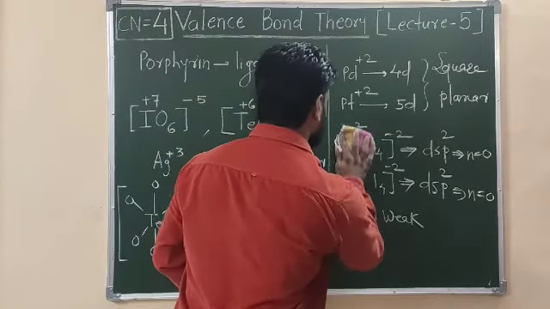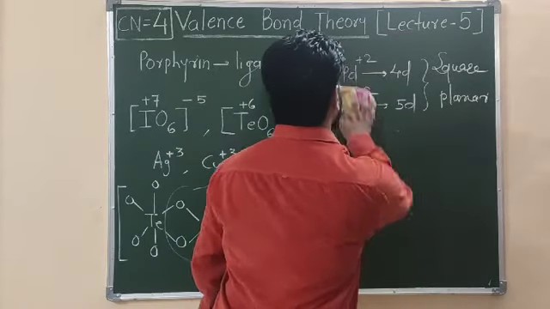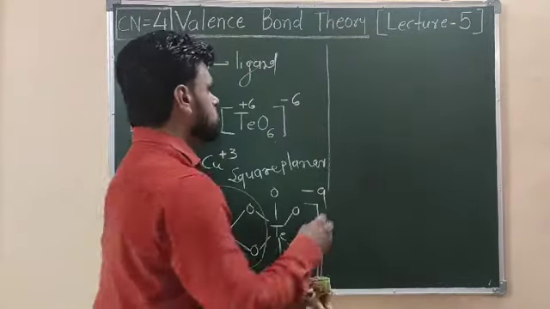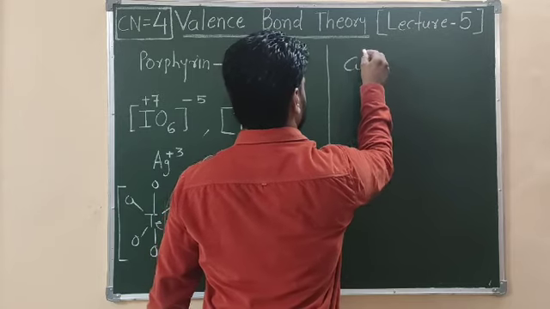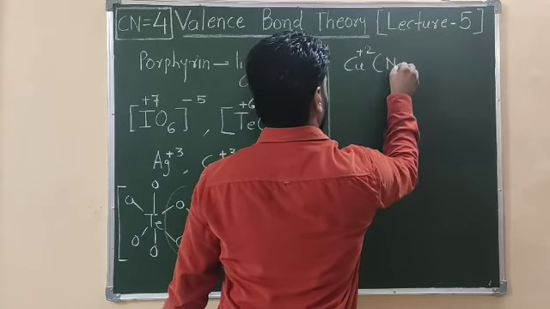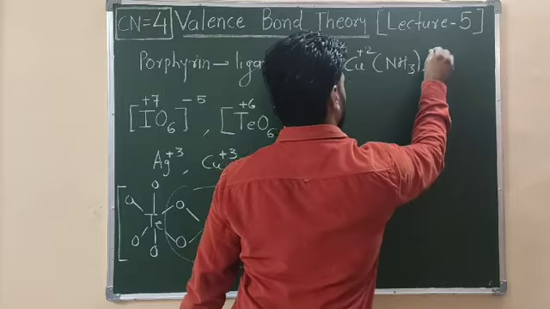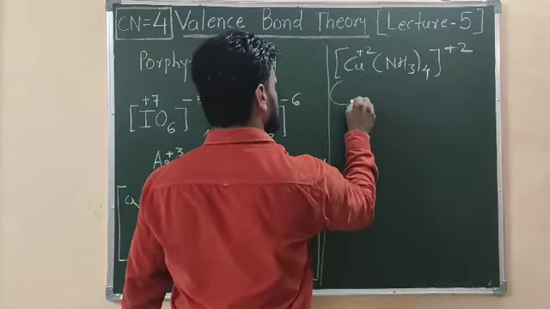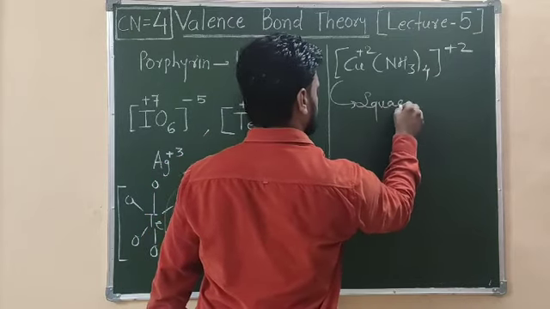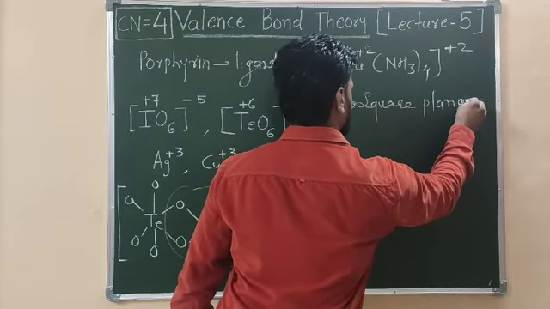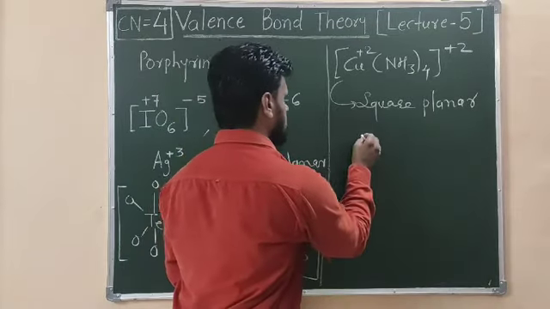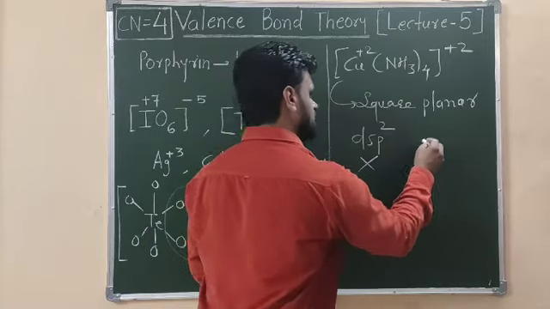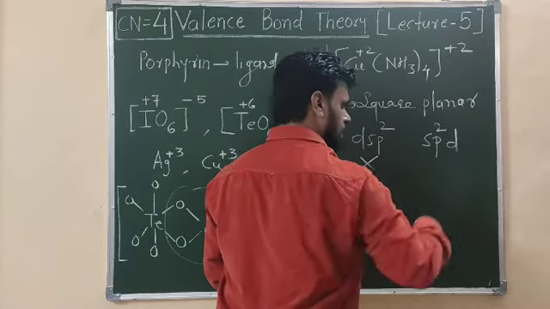Now there is one interesting part I would like to tell you regarding the copper plus 2 ion. Remember that a copper plus 2 ion should also exhibit this square planar geometry. Let's take copper plus 2 with four ammine ligands, and the overall charge is plus 2. Remember this, the complex is square planar in nature, but this complex does not have dsp2 hybridization. Remember that this can be explained by sp2d hybridization.